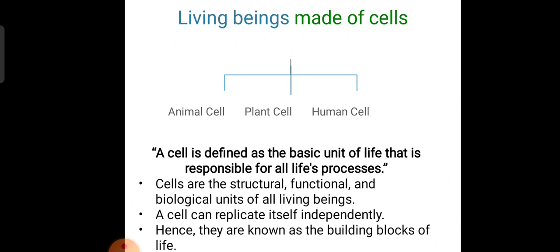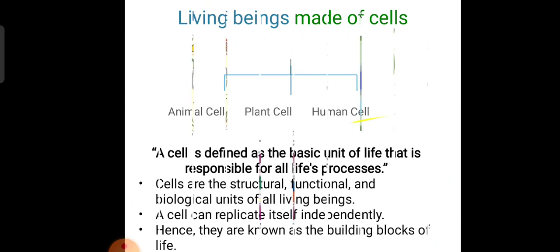Cells are the structural, functional and biological units of all living beings. A cell can replicate itself independently. Hence they are known as the building blocks of life.